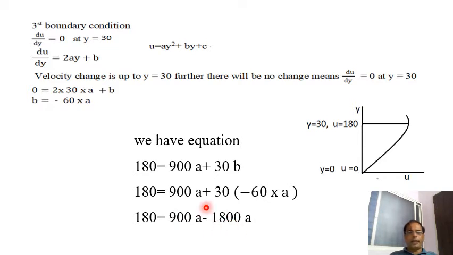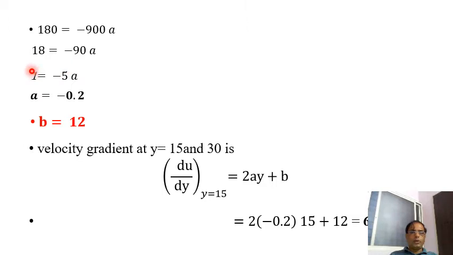This is the value of a. So I simplify the equation. Once I simplify, I get the value of a is equal to minus 0.2. Further, with the b relation, I substitute this value in the previous equation, so I get the b value also. b is equal to 12. So I got the values of a, b, and c is equal to 0.